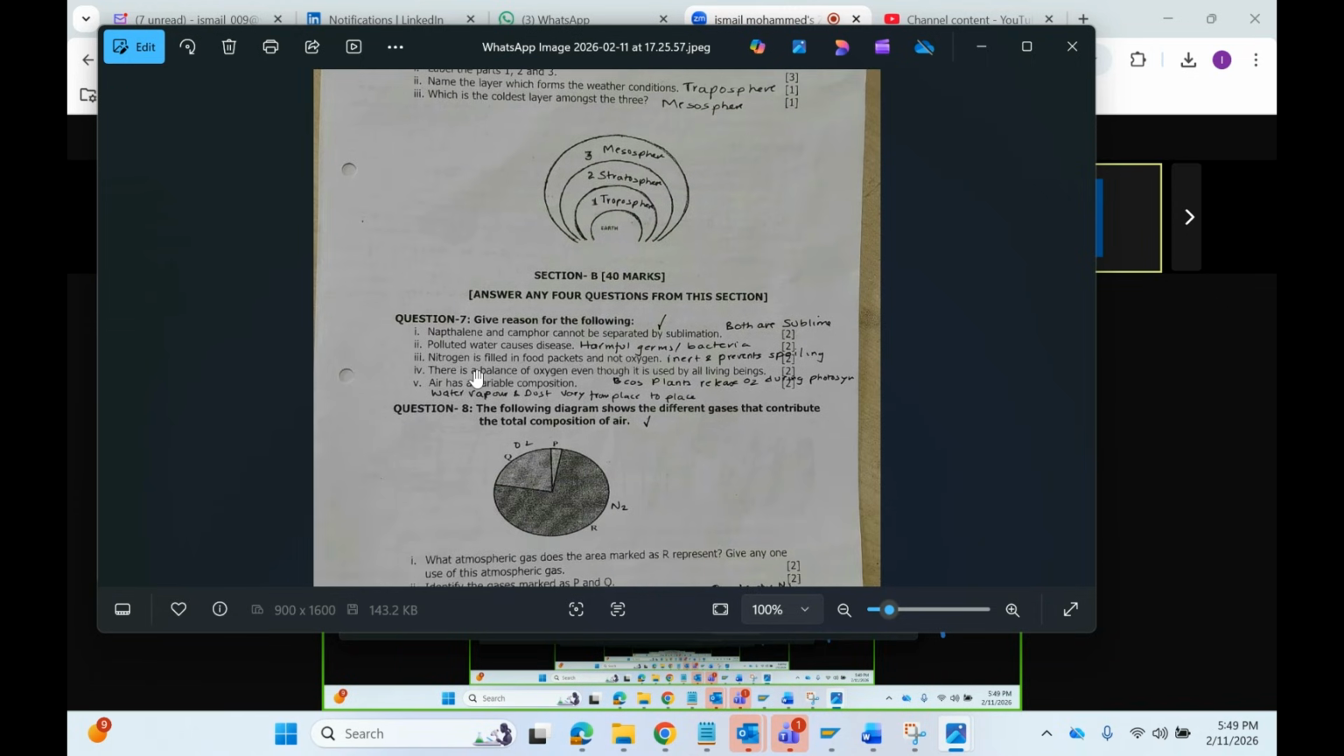Next one. Naphthalene and camphor cannot be separated by sublimation. Why? Because both sublime. Good. Next one. Polluted water causes diseases. Why? Because of the presence of harmful germs and bacteria. Nitrogen is filled in food packets. Why? But not oxygen. Why?